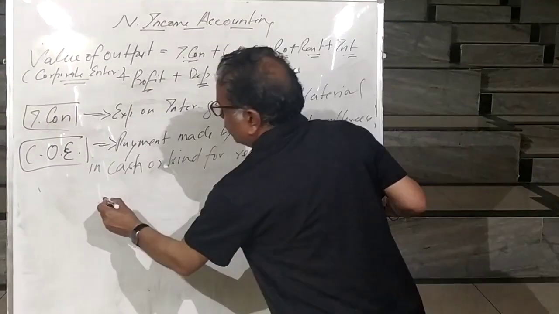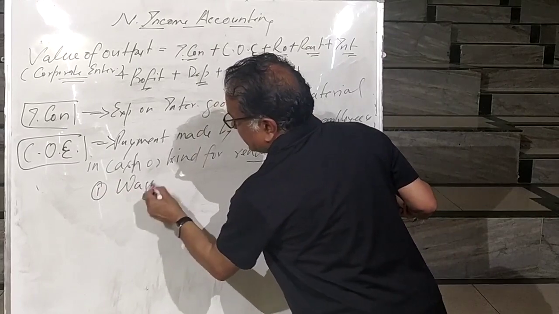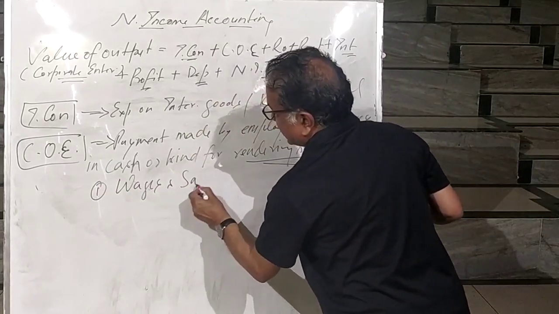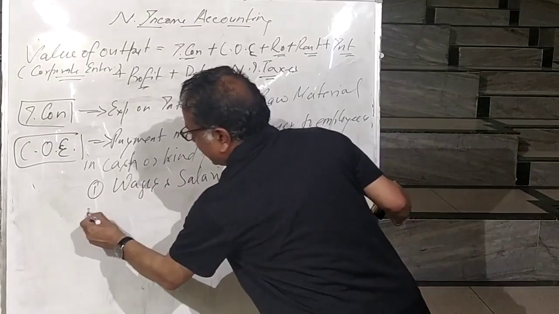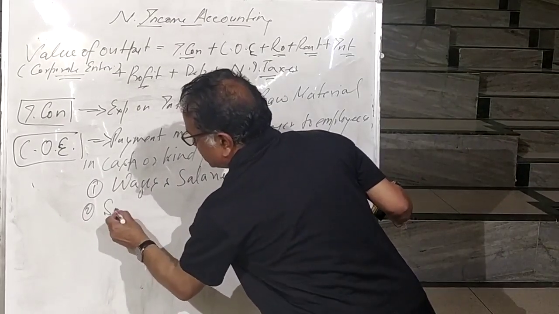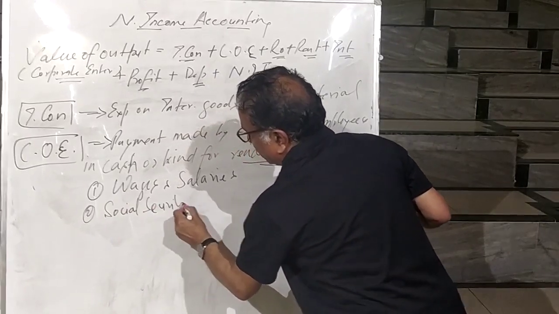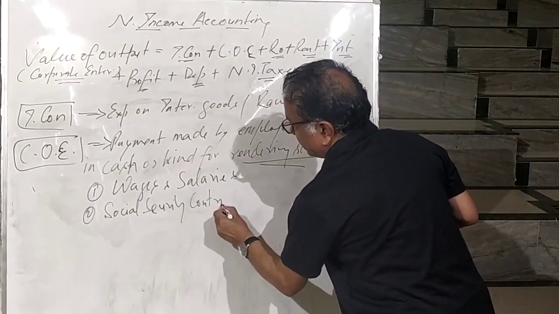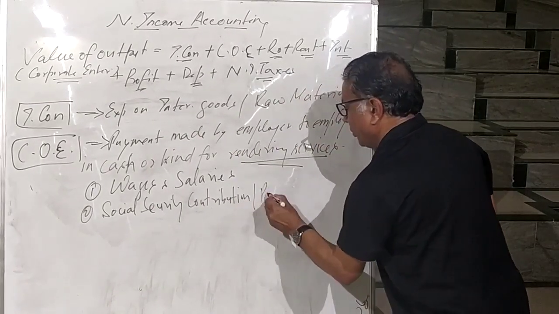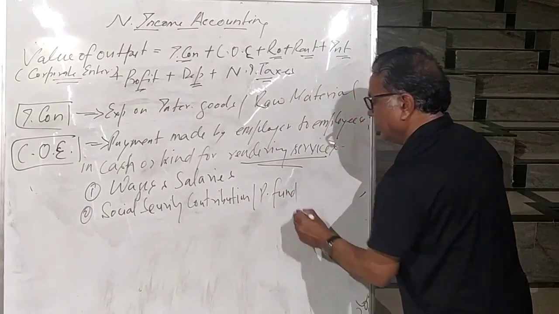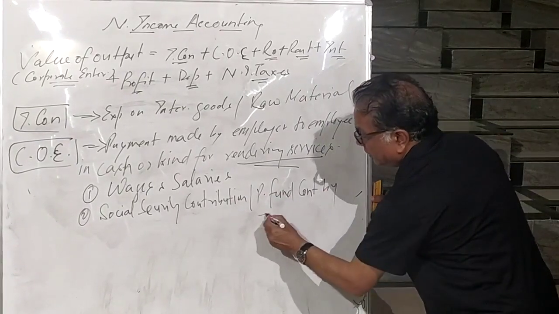We have got two main components of COE. One is called wages and salaries. And second main component is called social security contribution, or we call it provident fund contribution by employer.